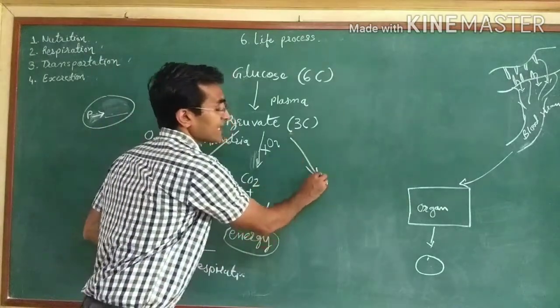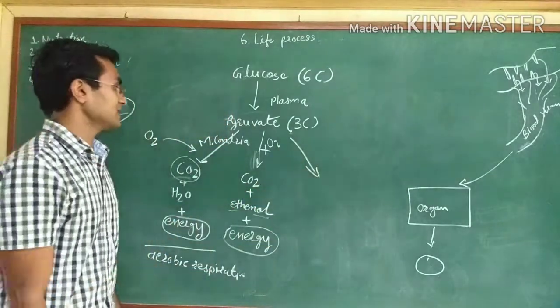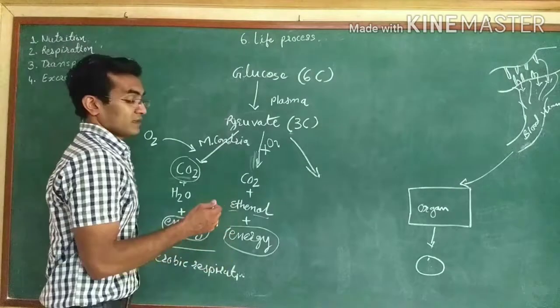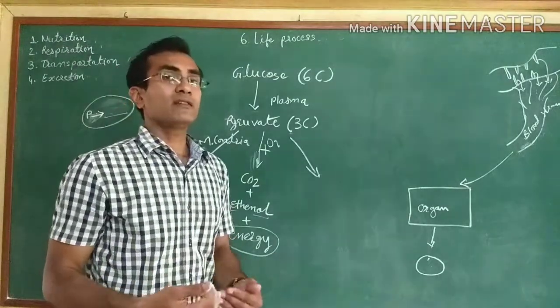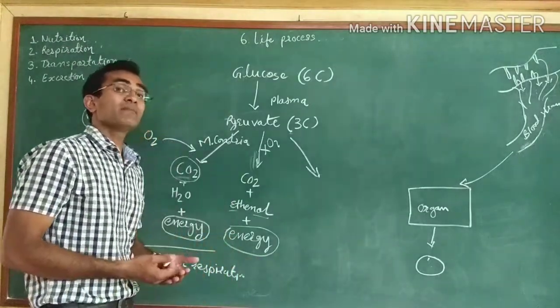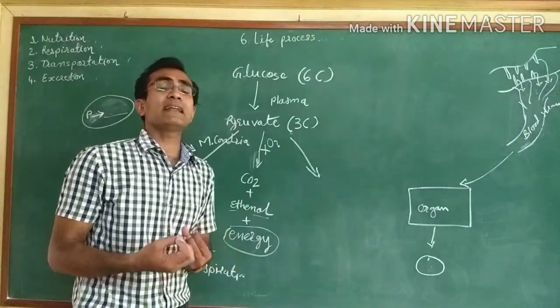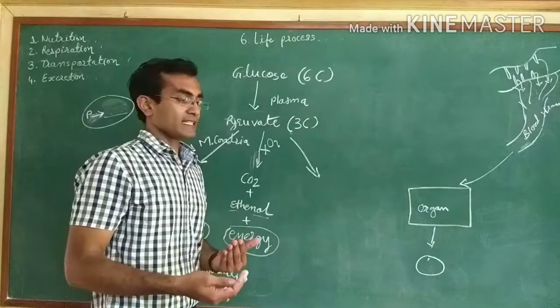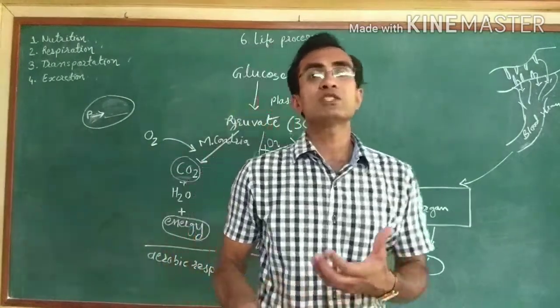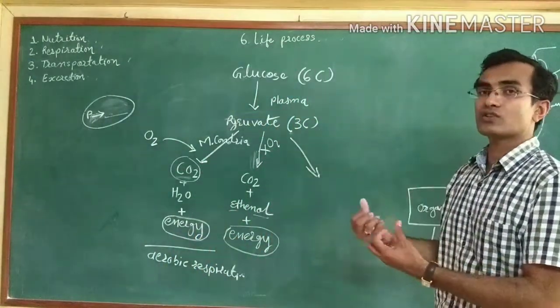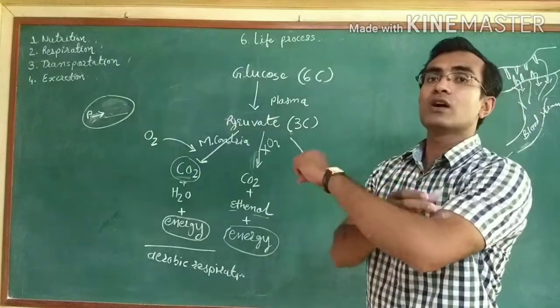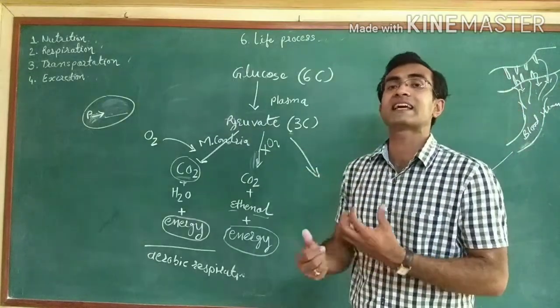Other than this, there is one possibility where the cell does not get much oxygen, that means oxygen is present but in a very small amount. For example, in muscles, when we do too much exercise, all the oxygen present in the tissues of our muscles gets utilized.